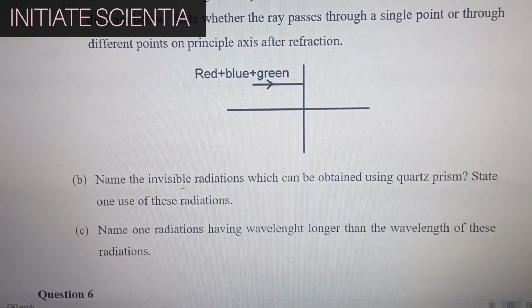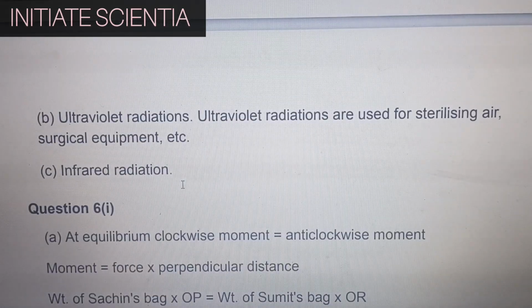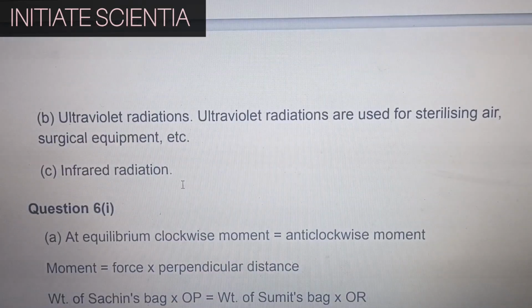Name the invisible radiations which can be obtained using a quartz prism. State one use of these radiations. Ultraviolet radiations. They are used for sterilizing air, surgical equipment, etc. Name one radiation having wavelength longer than the wavelength of these radiations. Infrared radiations.